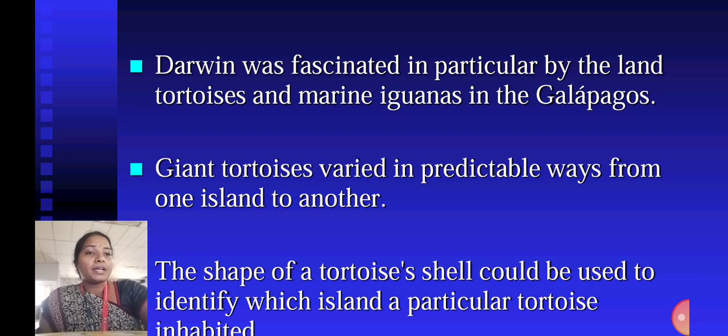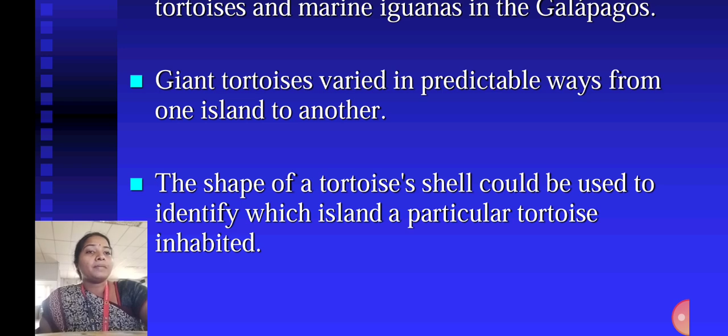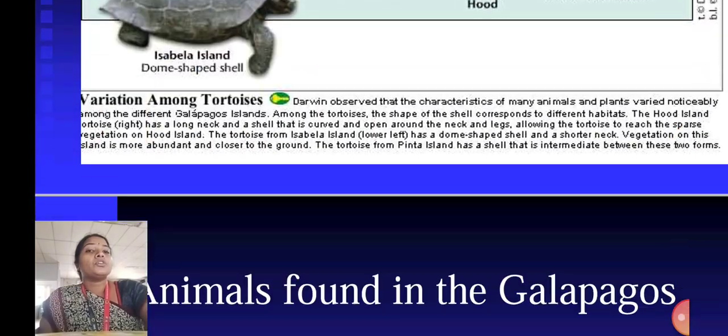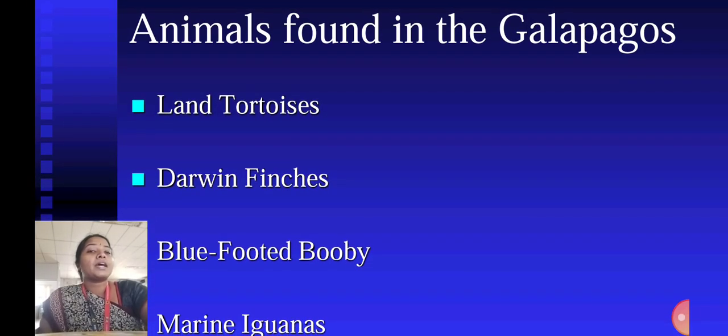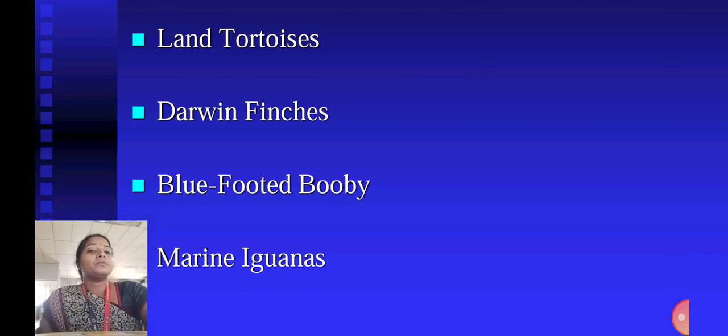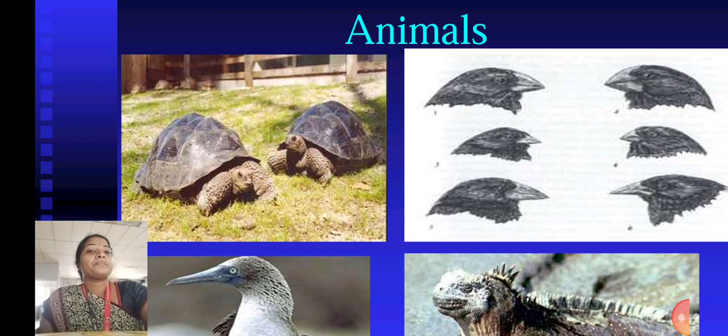Giant tortoises varied in predictable ways from one island to another. The shape of a tortoise's shell could be used to identify which island a particular tortoise inhabited. Found in the Galapagos are land tortoises, Darwin's finches, blue-footed boobies, and marine iguanas.